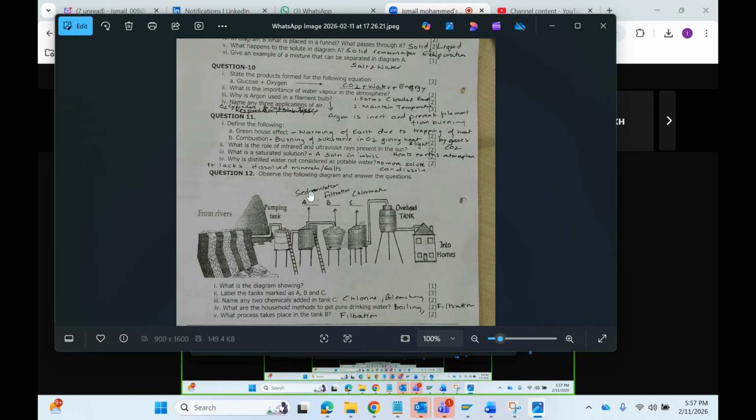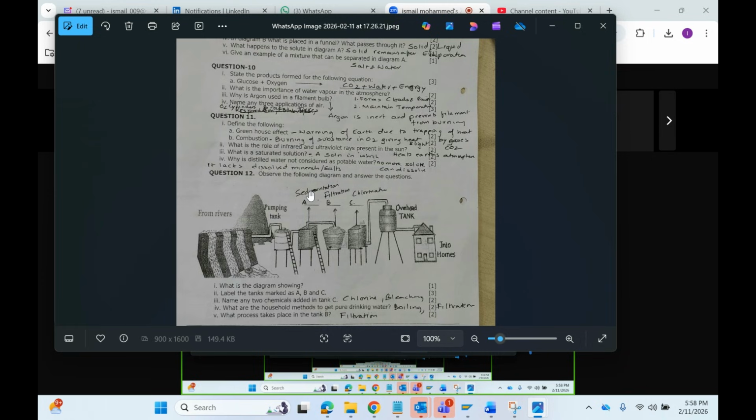Next, combustion. What is combustion? Burning of substance. Burning of substance in O2 gives rise to heat and light. This reaction is called combustion. In combustion, when you are burning any fossil fuels in the presence of O2, it gives heat and light. This is called combustion. Next one.